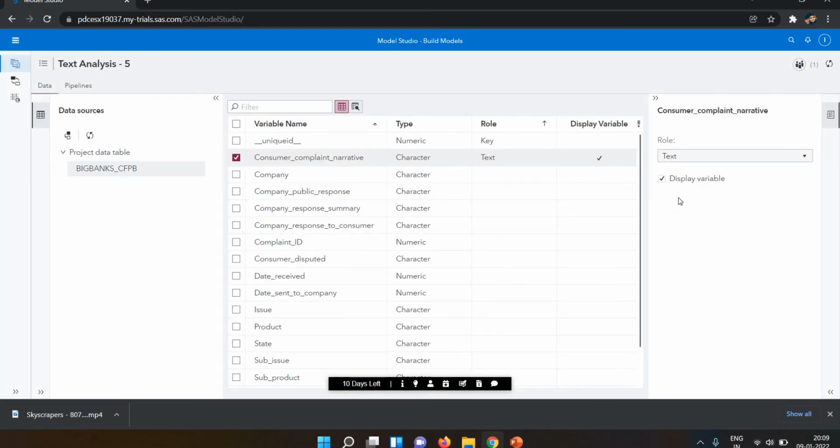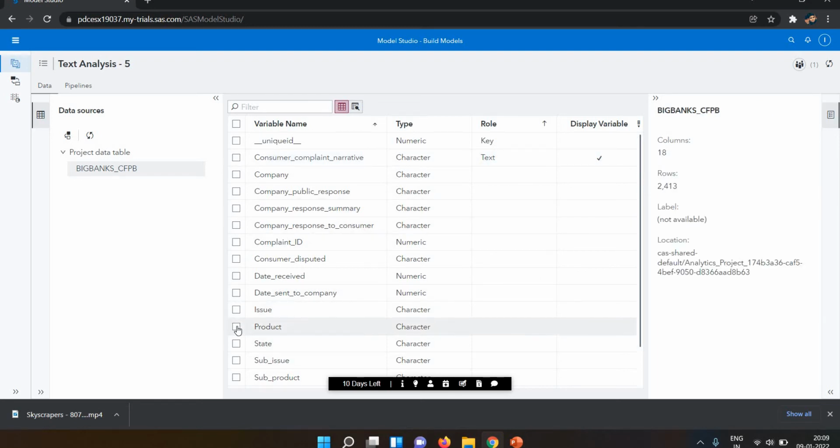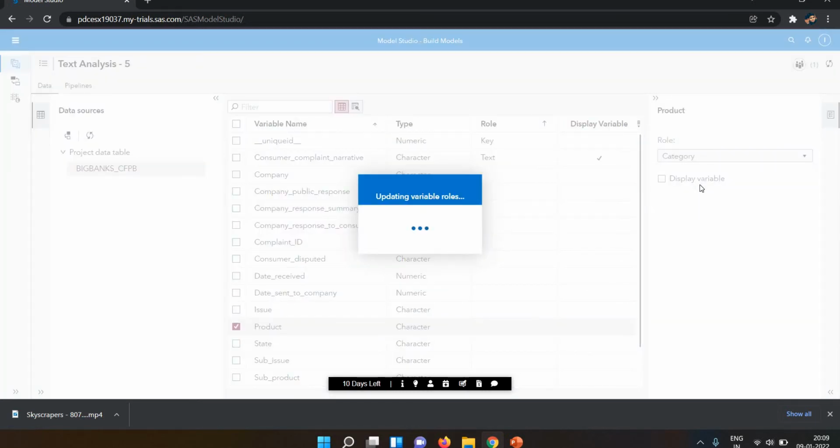I gave the text as consumer complaint narrative, and the unique ID is created by the SAS file by default. I'm selecting product as the category, because this feedback is related to the product.